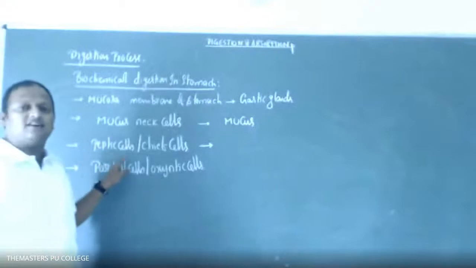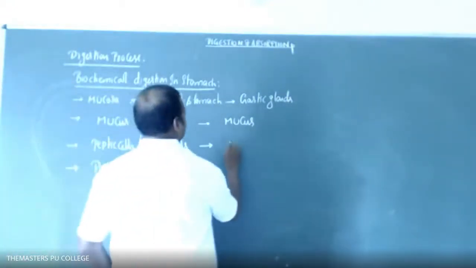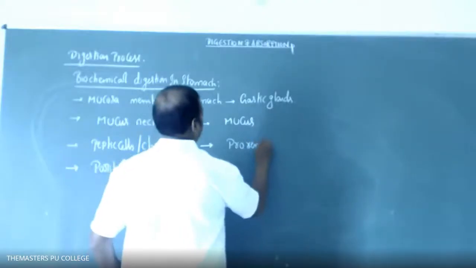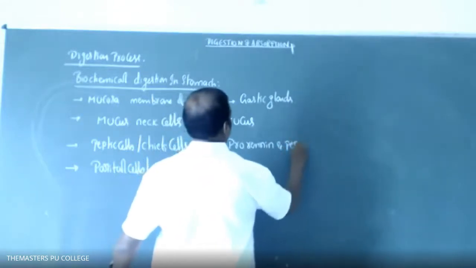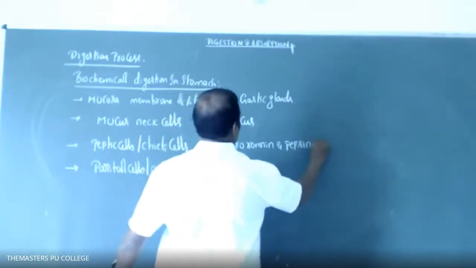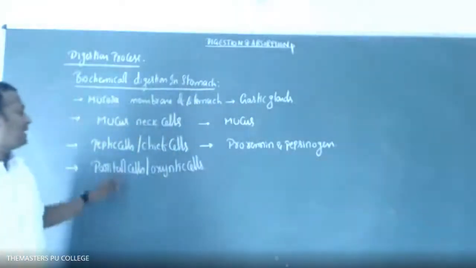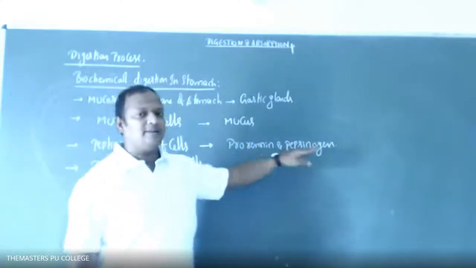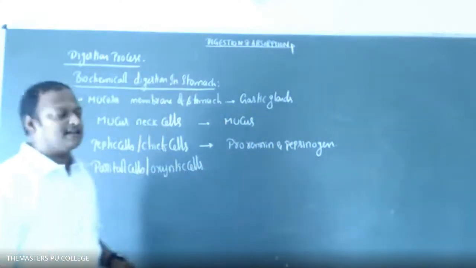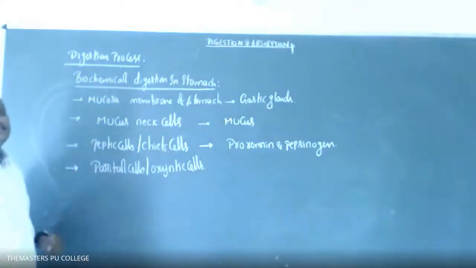Peptic cells, also called chief cells, secrete the proenzymes: prorenin and pepsinogen. Two different enzymes are secreted from peptic or chief cells. These 2 are the digestive enzymes secreted by peptic cells.